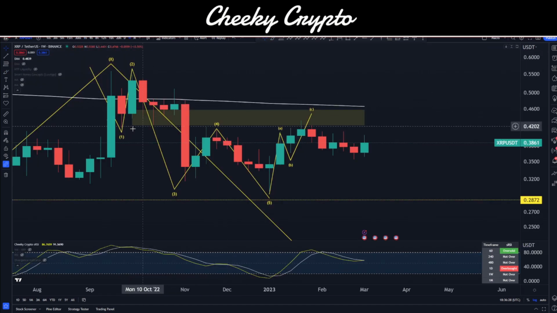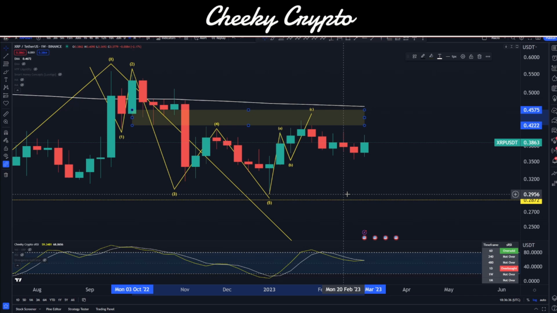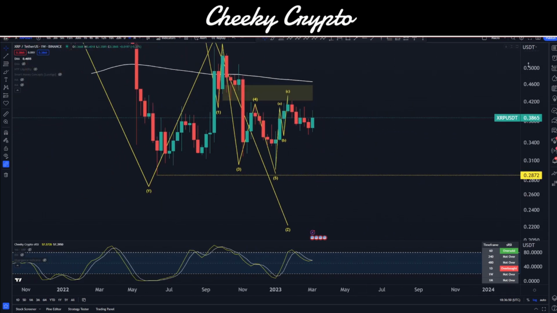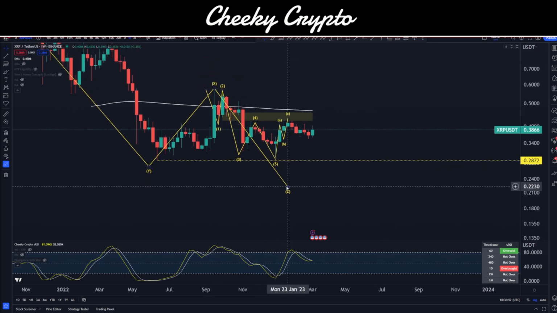Now if we come over and take a look at this XRP Tether on the 1 week chart with Binance, we can then see that we're coming up into our resistance area between 42.2 and 45.7. We came up into here. We were expecting to push up a little bit more, but we've shorted this out a little bit, so that's great. We can see that this was a previous area of support turned into resistance, and we're looking to gravitate our way down a little bit. Now as I zoom out of this, you can see where my expectations are, that we're looking to move down a little bit lower into a Z wave.